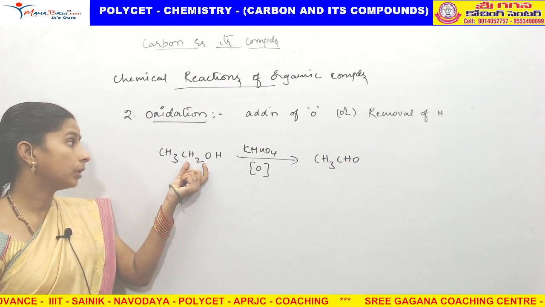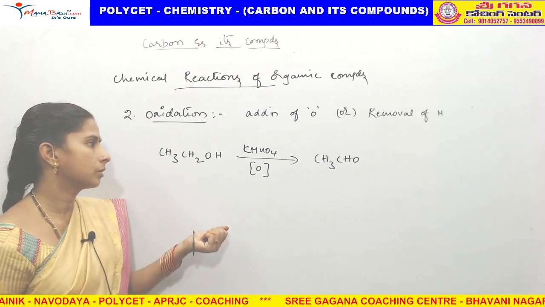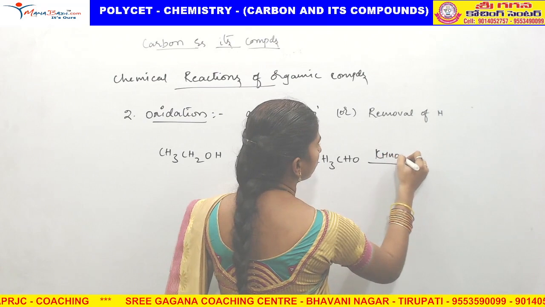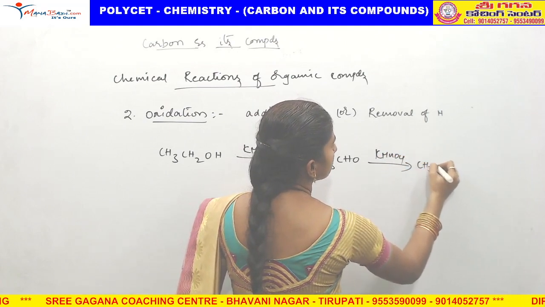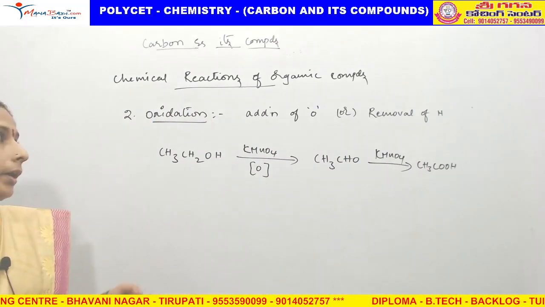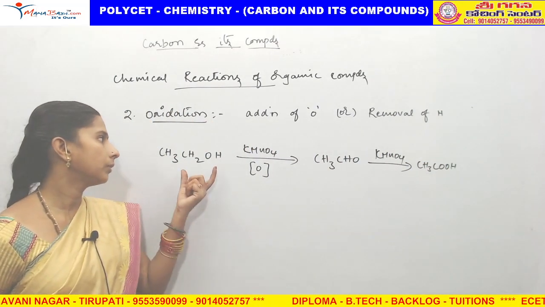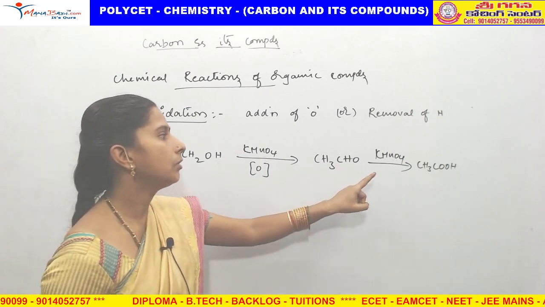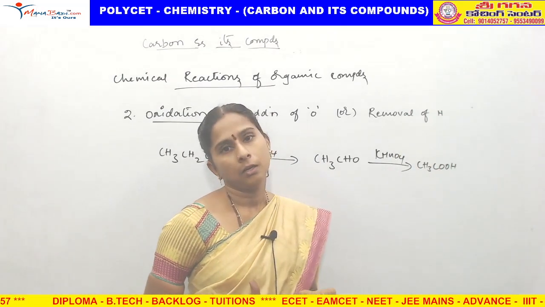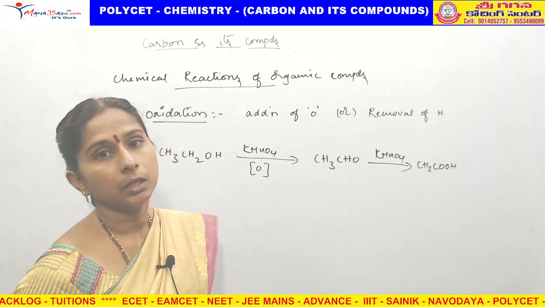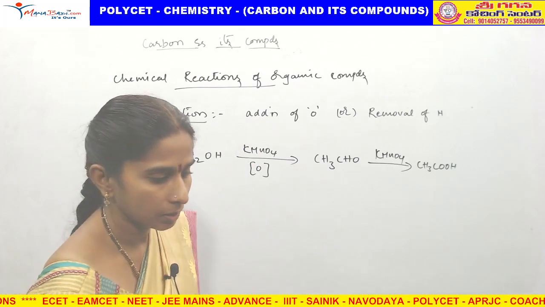Here we remove the hydrogen, so it is oxidation. Again, if you do the oxidation with KMnO4, we get CH3, COOH, where one more oxygen is added. So here removal of hydrogen takes place, that is oxidation. Here addition of oxygen takes place, that is also oxidation. So organic compounds generally involve in oxidation.